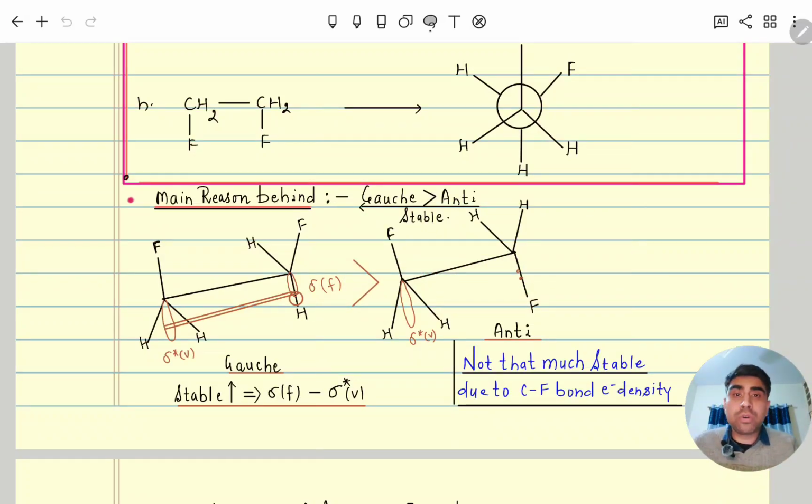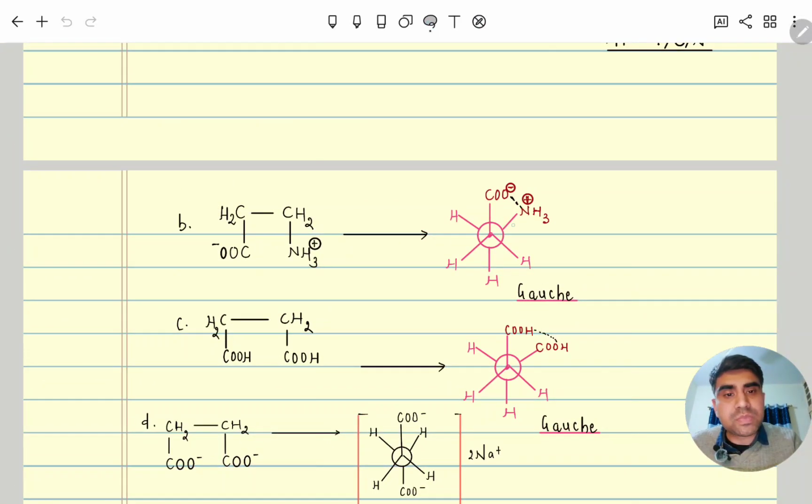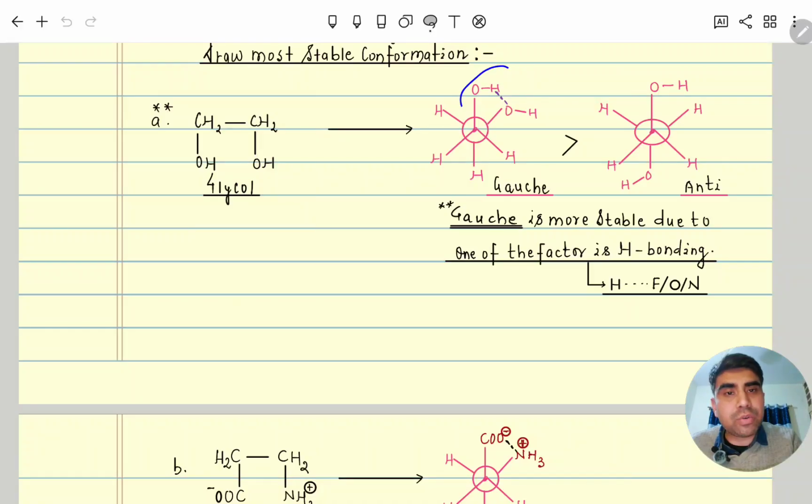Similarly, we can also say that in these examples, here the charge interaction made gauche more stable, or here hydrogen bonding made gauche more stable.